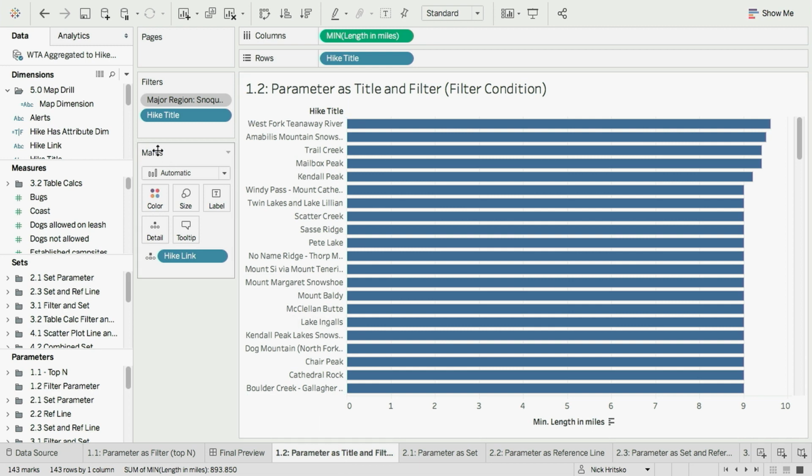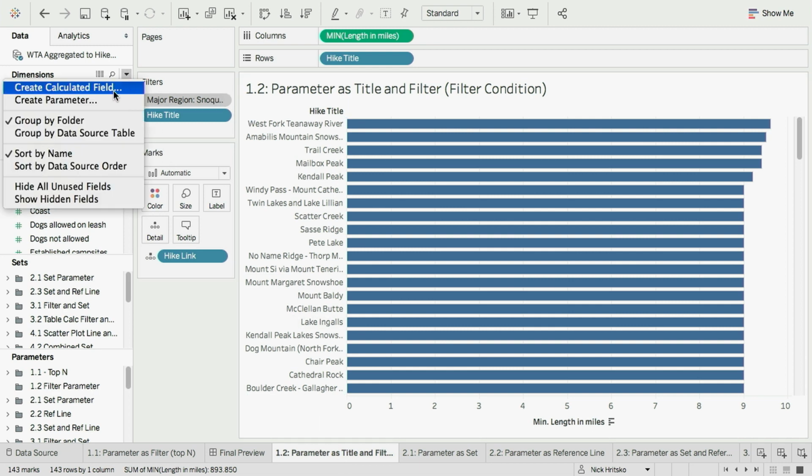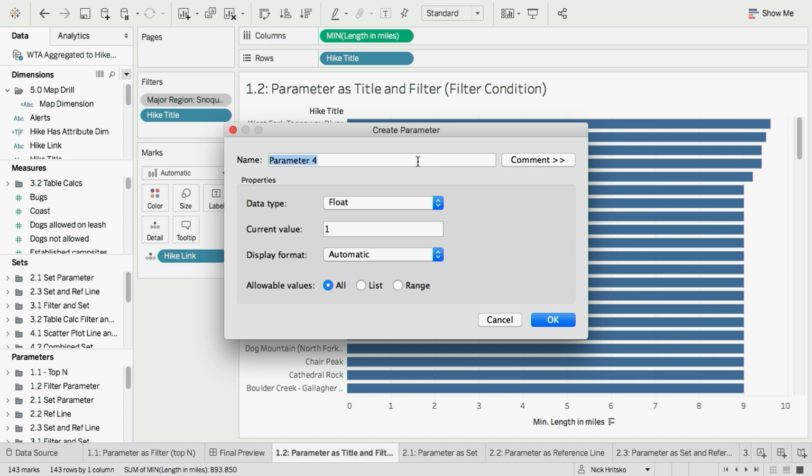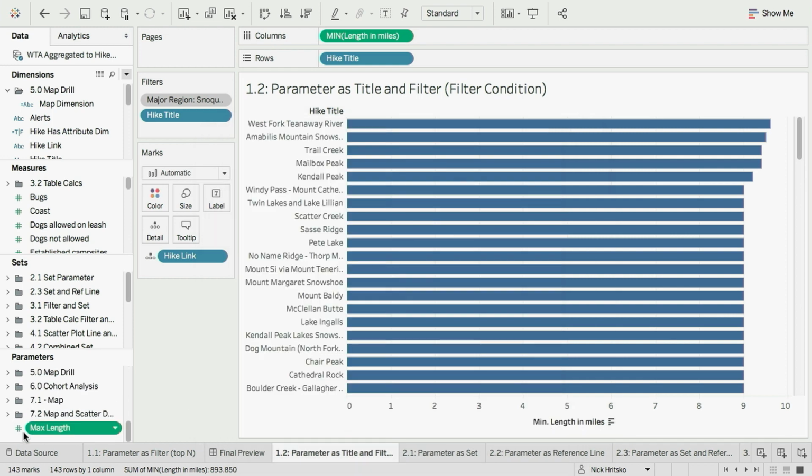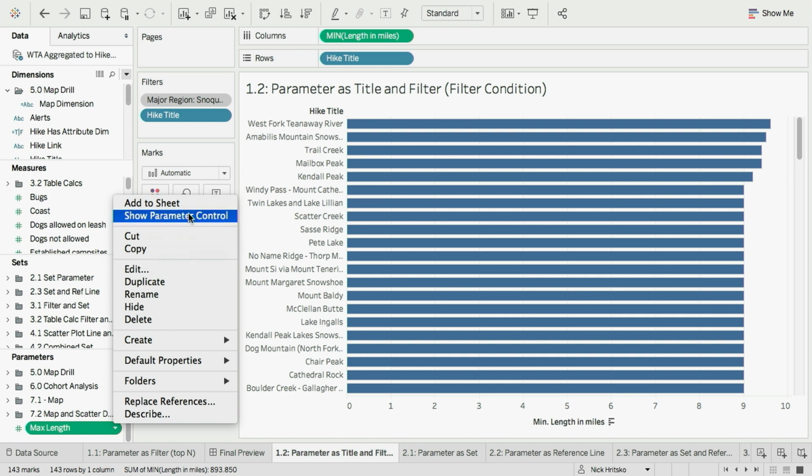To do that, I'm going to use a parameter. So I'm going to create a parameter. I'm going to call this parameter max length. Now, I want this to be a floating point number. That's a number with a decimal as opposed to an integer, which is just whole numbers. And I'm going to give it a sensible default. I'm going to set a range up so that it can be anything from 1 to 15 miles, and we're going to use half-mile increments. And now I'm going to add it to my sheet.